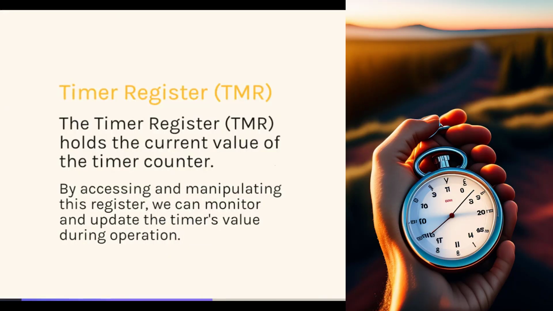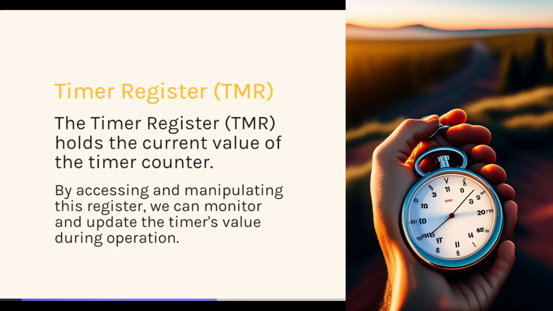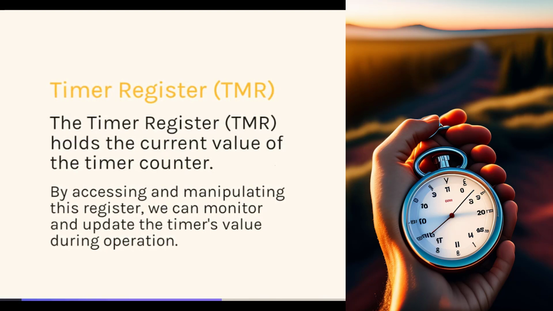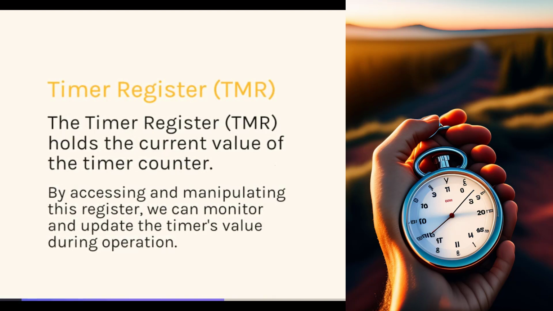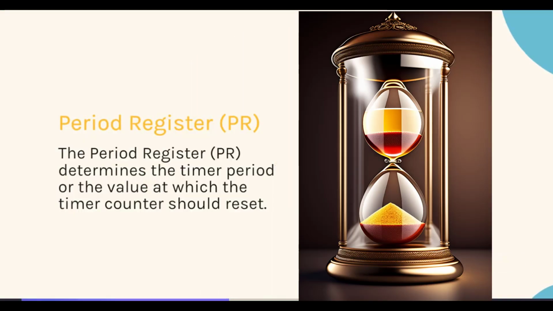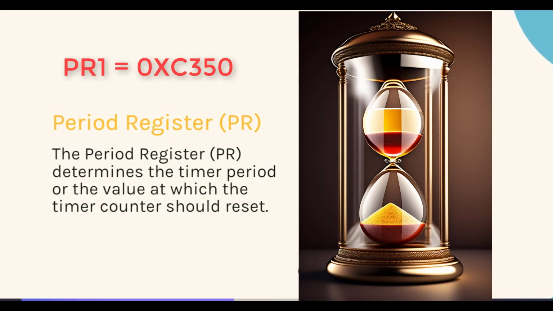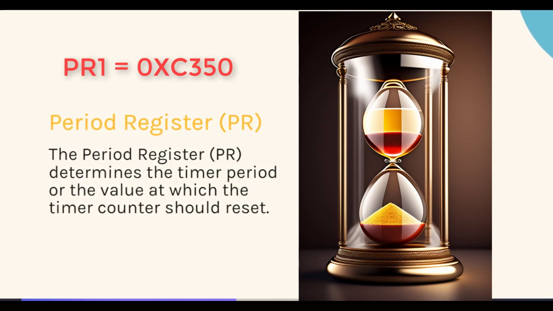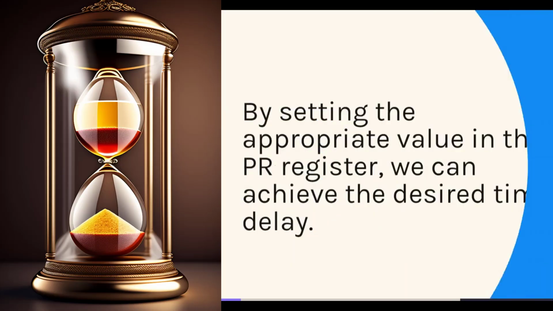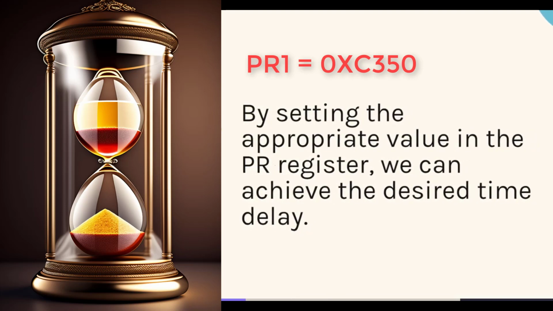Timer register, TMR. The timer register, TMR, holds the current value of the timer counter. By accessing and manipulating this register, we can monitor and update the timer's value during operation. Period register, PR. The period register, PR, determines the timer period or the value at which the timer counter should reset. By setting the appropriate value in the PR register, we can achieve the desired time delay.